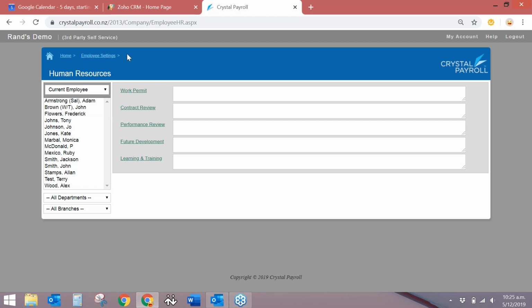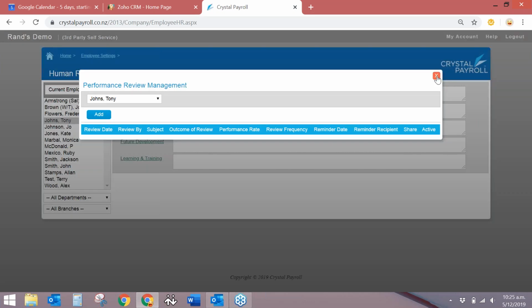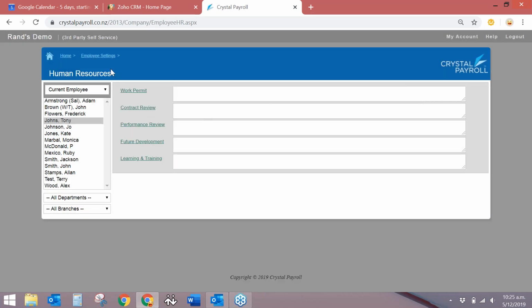When you set up a reminder into here, what it looks like is a post-it note. So when you log into your Crystal Payroll, it'll come up as a little post-it note reminder. For example, if someone's work visa is due to expire, it will just come up as a reminder. So I'll just show you how that looks.